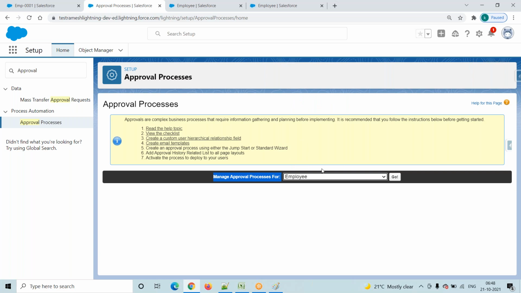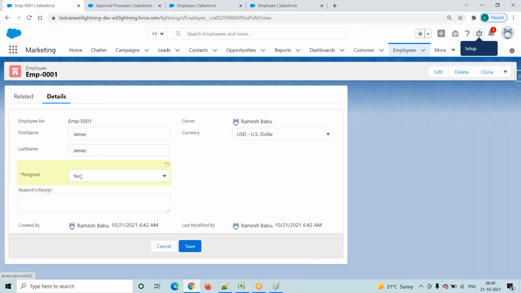So we are trying to create an approval process. The navigation is: go to Setup, in Quick Find type approval, then under Process Automation we get Approval Process. Click on this, and it redirects to this screen. Under Manage Approval Process For, we have to select our object. Our object is the Employee object. Why do we have to select the Employee object only? Because our condition is on the Employee object.